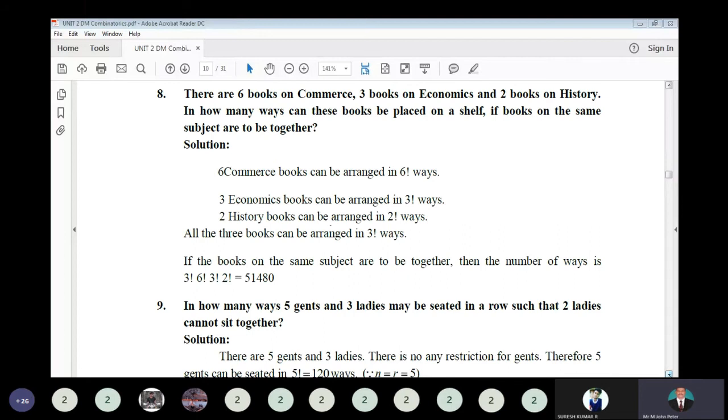All these 3 titles, I mean subject books, can be arranged in 3 factorial ways. Multiply all this, since all the things can happen simultaneously. So there is 3 factorial, 6 factorial, 3 factorial into 2 factorial. Multiply all this, and that is 51,480 as the answer.